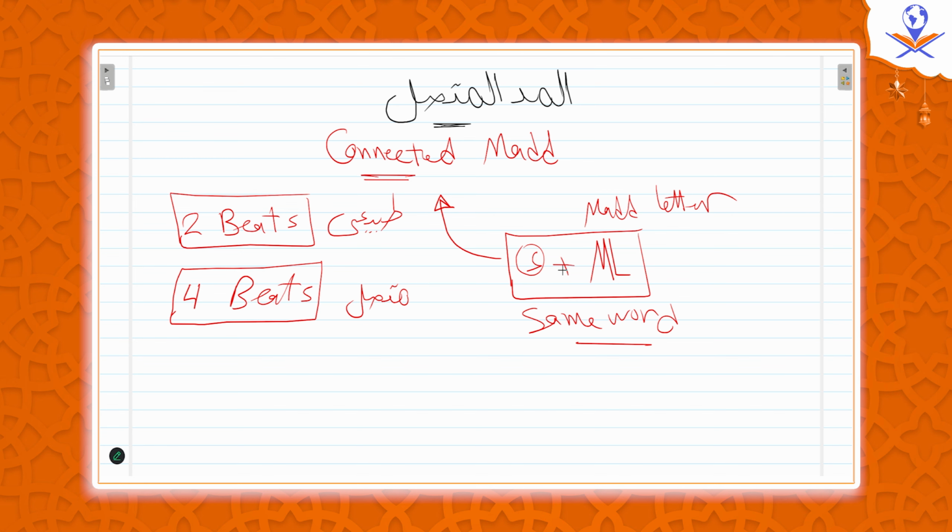So Hamza makes the mad longer than 2 beats, which means 4 beats. Get my point? And this type of mad, which is al-mad al-muttasil, is wajib. So you have to do it. If you didn't prolong al-mad for 4 beats, your recitation is incorrect. We make it 4 beats.